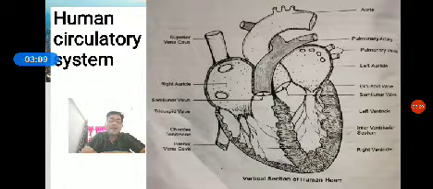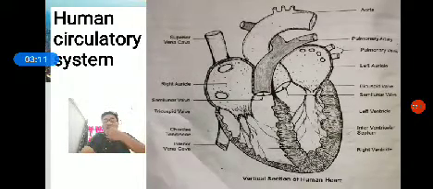The human heart consists of four chambers: upper two auricles and lower two ventricles. The left and right auricles are separated by the interauricular septum. The left and right ventricles are separated by the interventricular septum. Between the left auricle and the left ventricle, there is a bicuspid valve. Same way, between the right auricle and the right ventricle, the tricuspid valve is present.